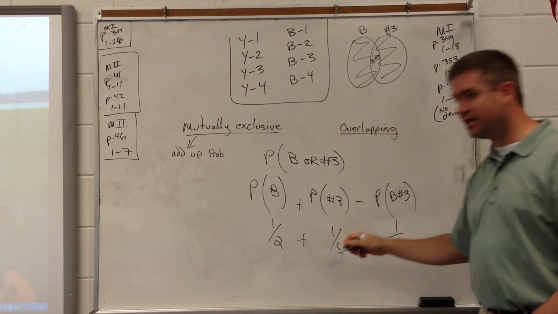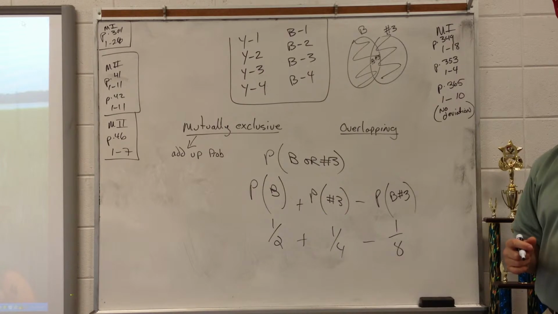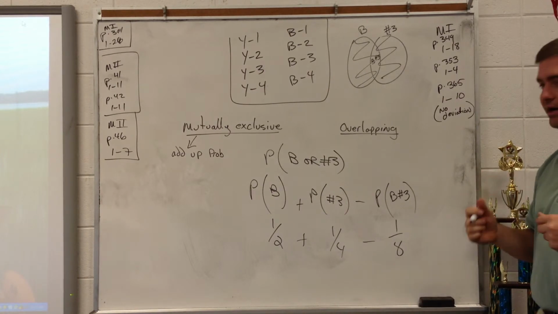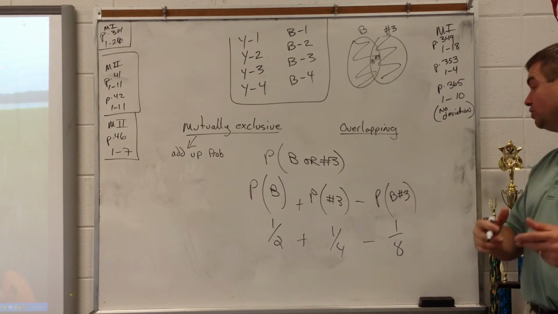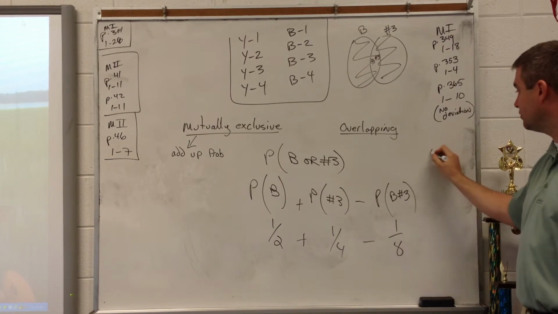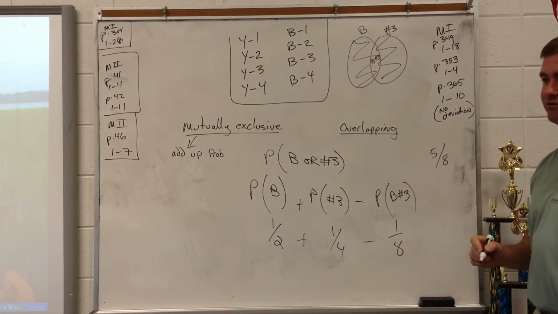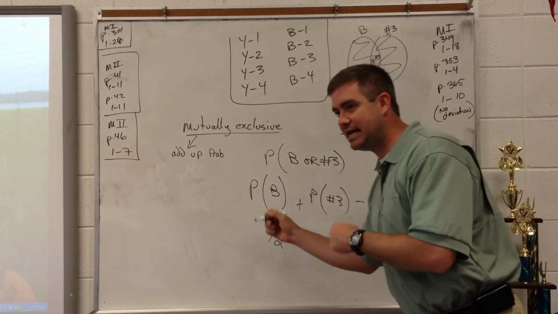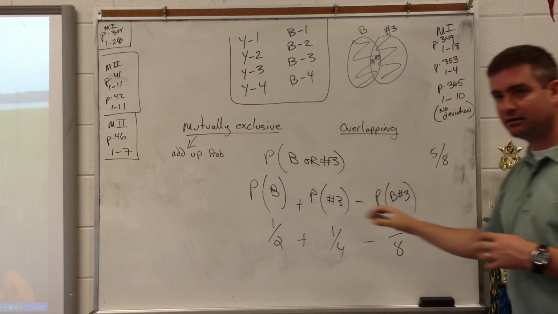You do this on your calculator, or if you know how to do fractions, find the lowest common denominator. You add 1/2 and 1/4, you get 3/4. You subtract out 1/8, and the answer is 5/8. Write that down.